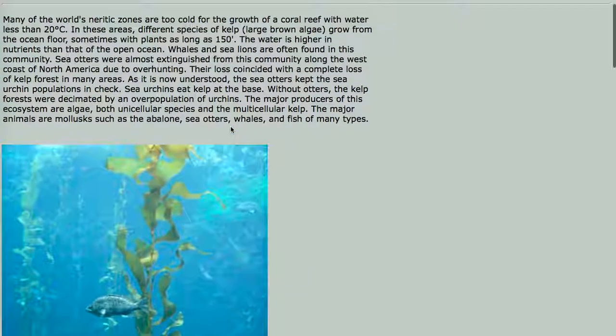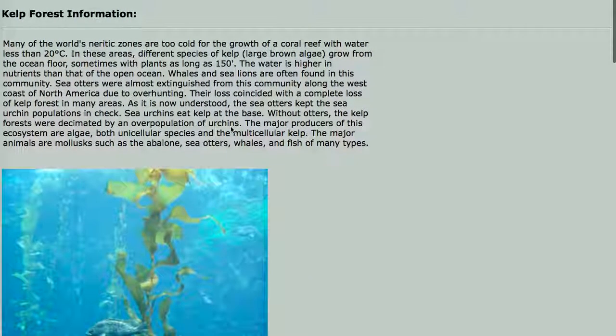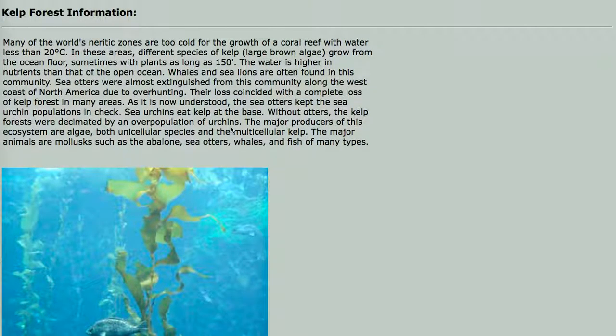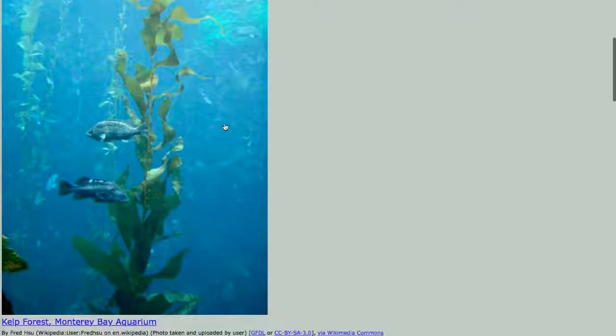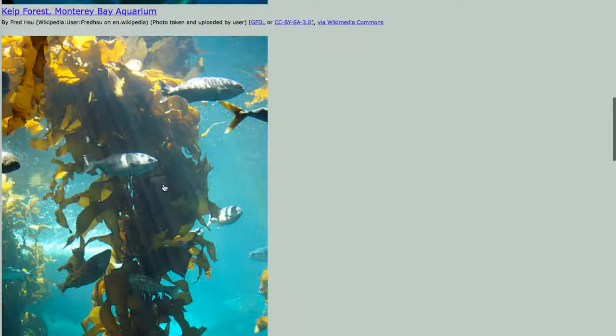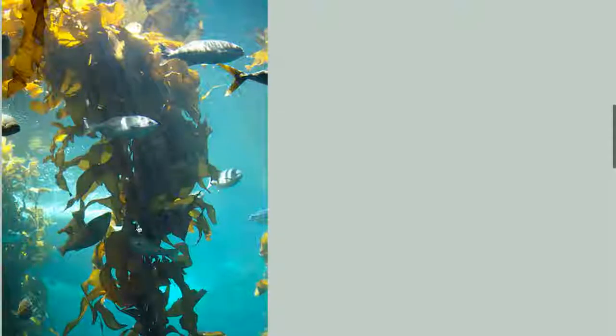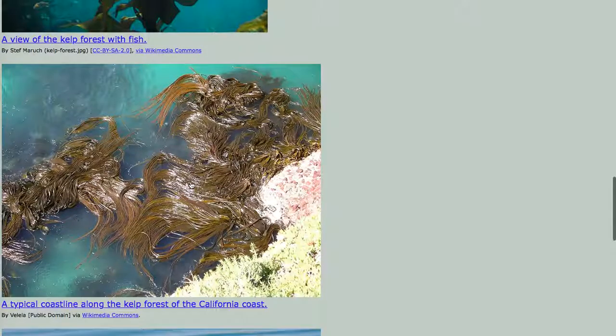Kelp forest grows in areas of the oceans where the temperature of the water is less than 70 Fahrenheit, usually less than 65. So here we have kelp. Kelp can get over 100 feet tall from the ocean floor reaching to the surface. It goes up and down with the tides. It's an extremely productive system. There's lots of fish. There are whales.